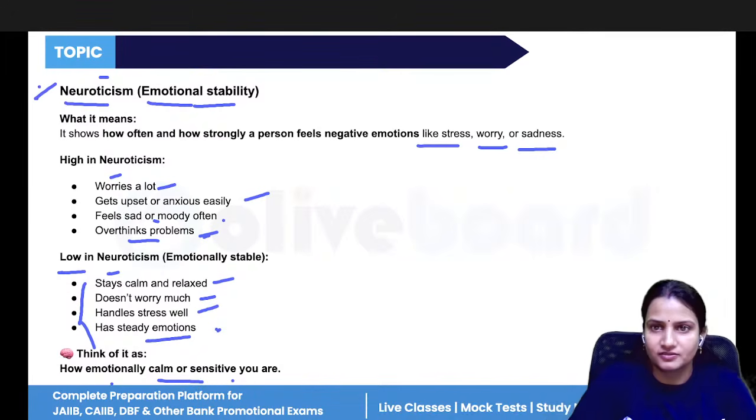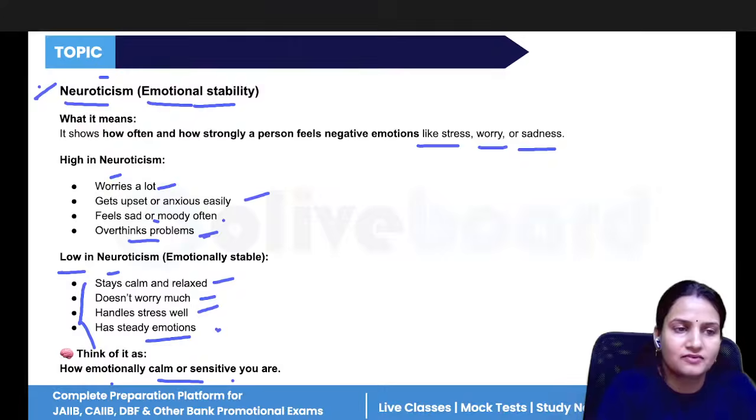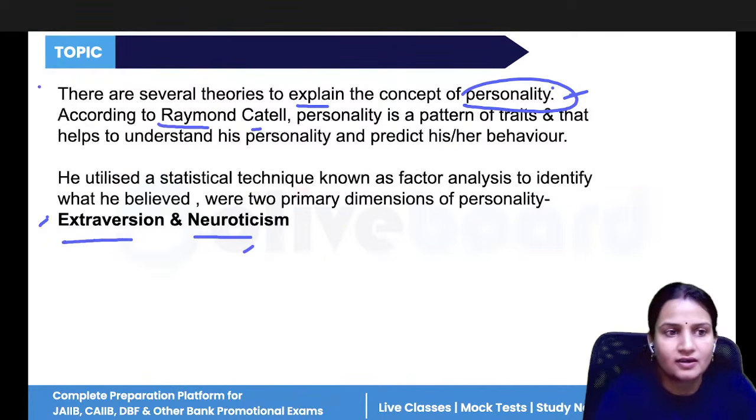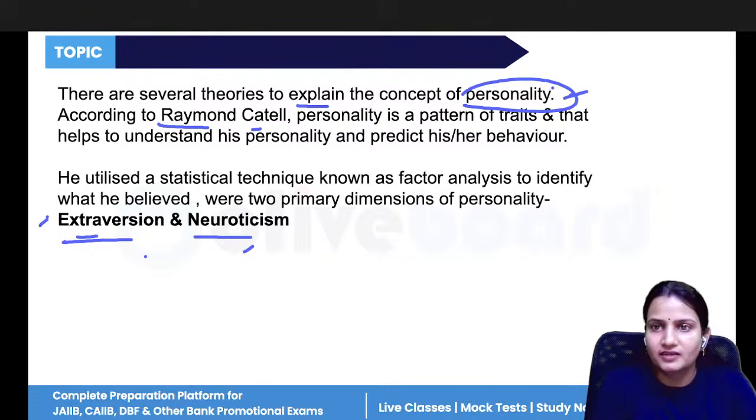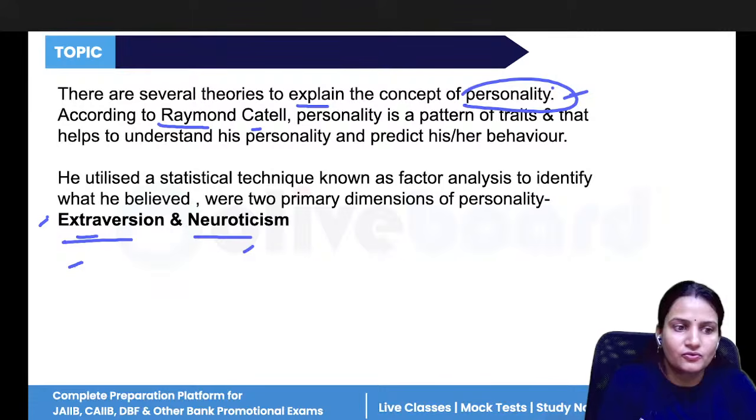That is high and low neuroticism. Similarly, we have high and low extraversion, that is how quickly you adapt to things according to the scenario that is taking place. If the organization makes any kind of change, you are either accepting that change or denying that change. If you have more extraversion, you can accept the changes very quickly, and if you have less extraversion, you deny the changes.